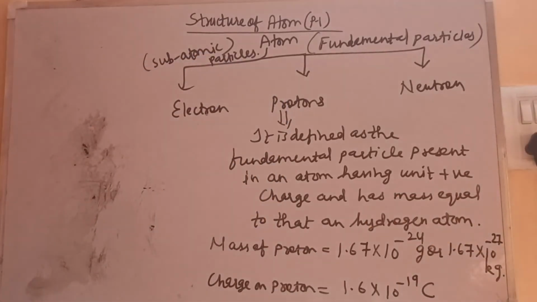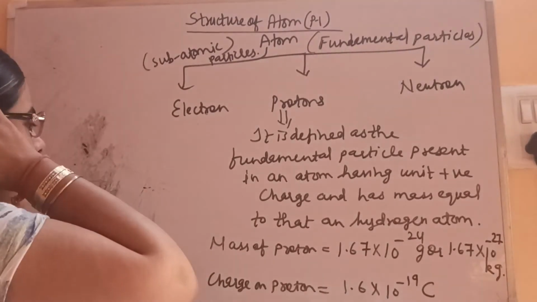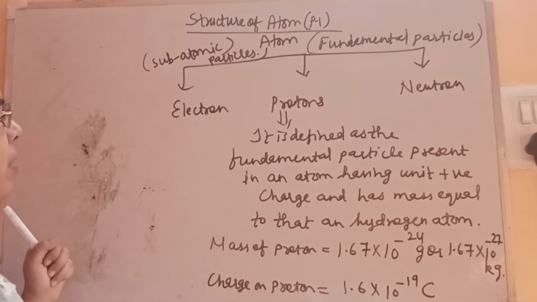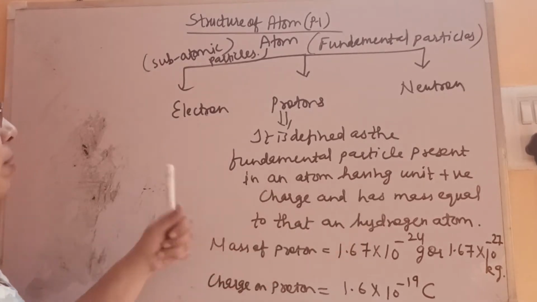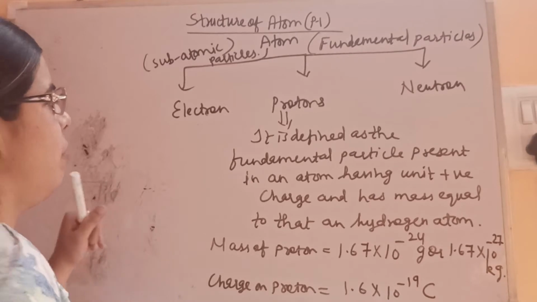So this is about the mass and the charge of proton. These values we should remember. It is the same, only instead of negative, a unit positive charge, but the mass is equal to that of the hydrogen atom. It is related to its discovery.